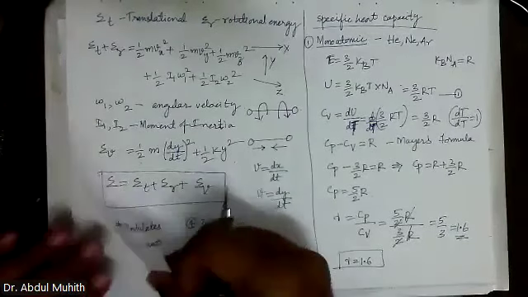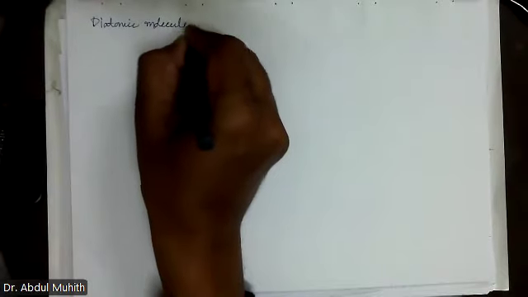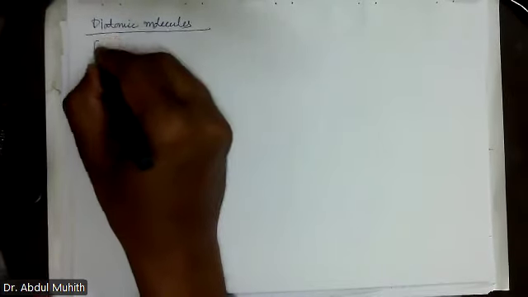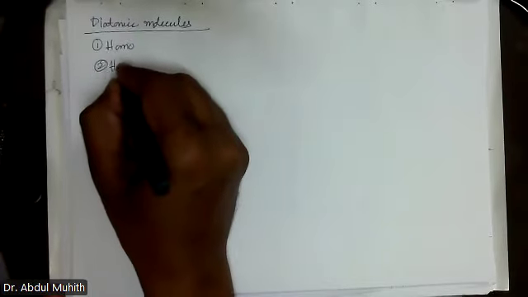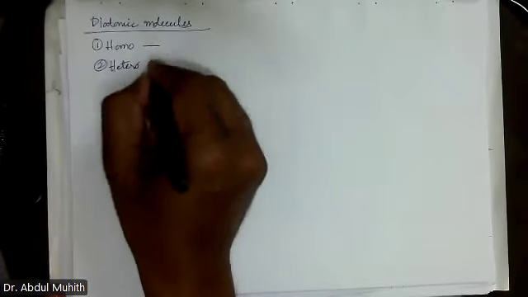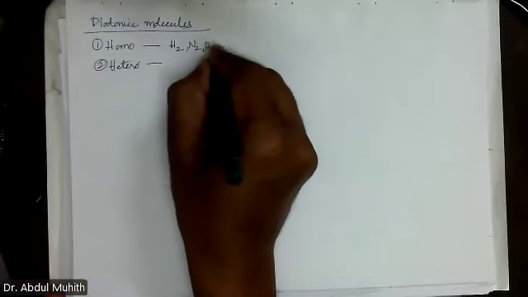And diatomic molecules. Now, in diatomic molecules, again we have two cases: homo and hetero. Homo means same, N2, O2.